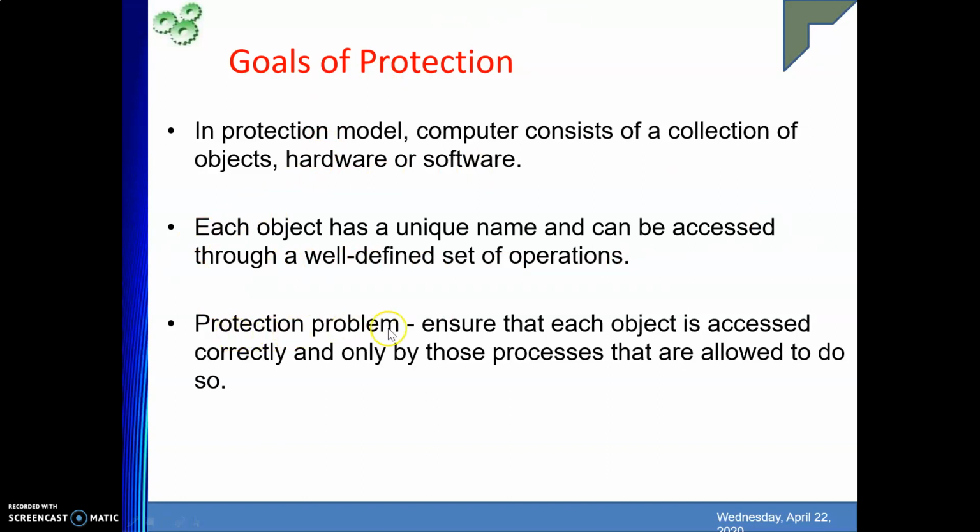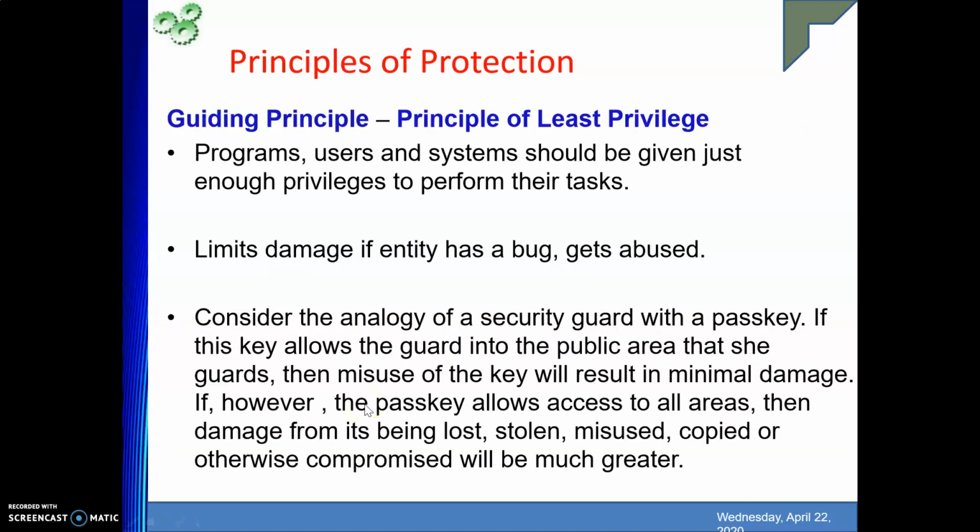And what does the protection problem say? Ensure that each object is accessed correctly and only by those processes that are allowed to do so. So whosoever is allowed to perform those operations is the only one who will perform them. The guiding principle whenever we are providing protection is one rule: the principle of least privilege. It means programs, users, and systems should be given just enough privileges to perform their task.